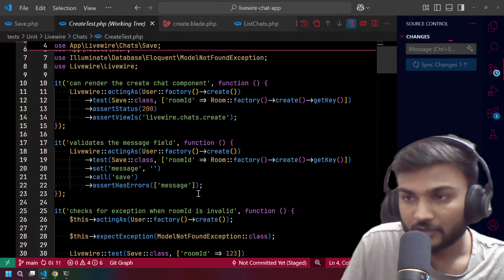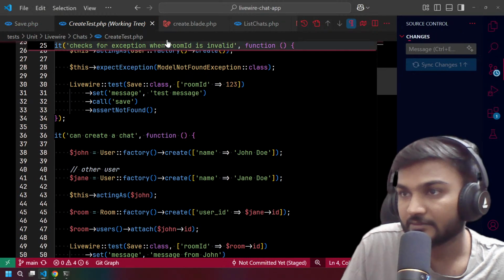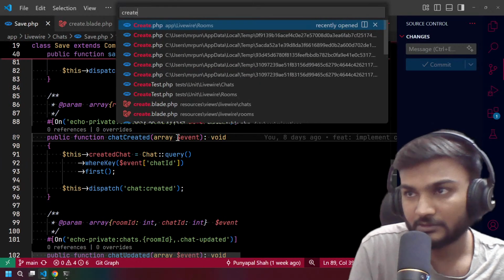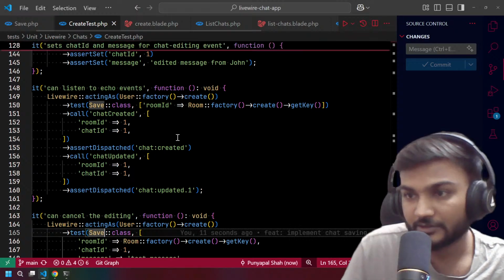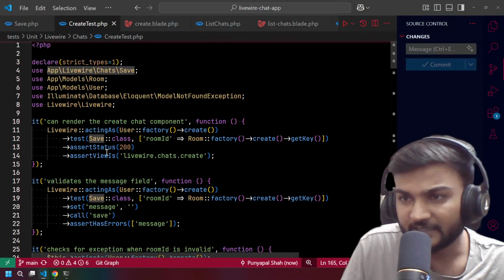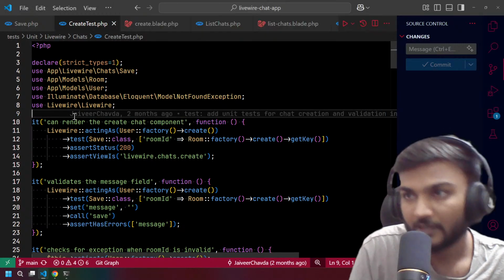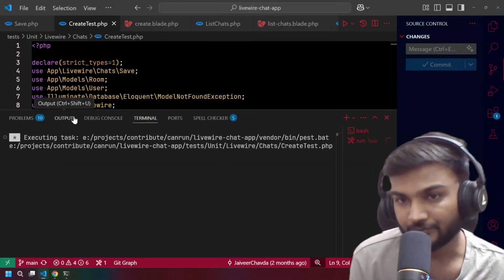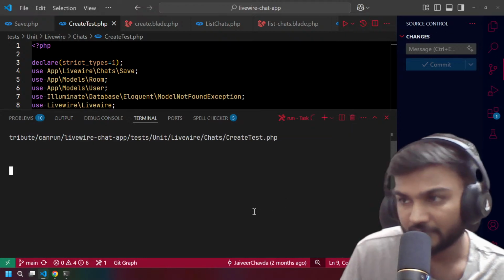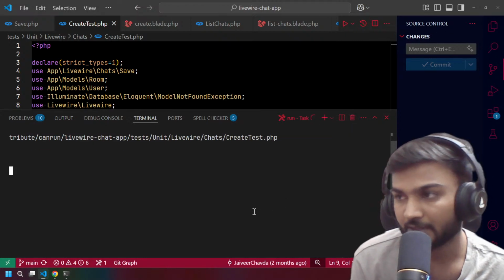Done. So now let's move to the tests, and let's run the create test, because what I'm thinking is some of the tests must be failing. So let's run the tests. Okay, we have one bash file which we don't need, so we will just delete it.